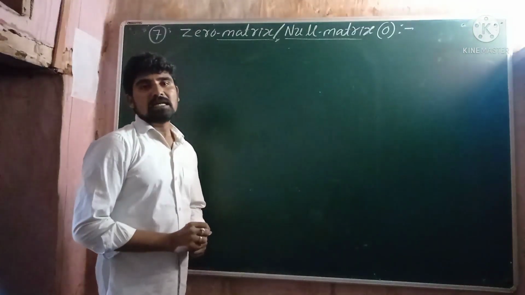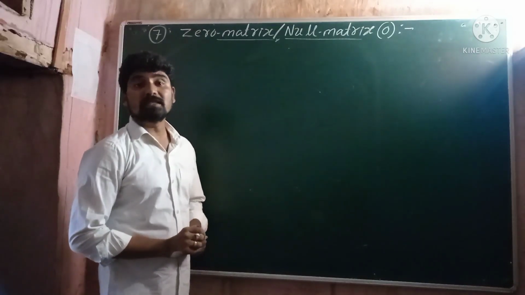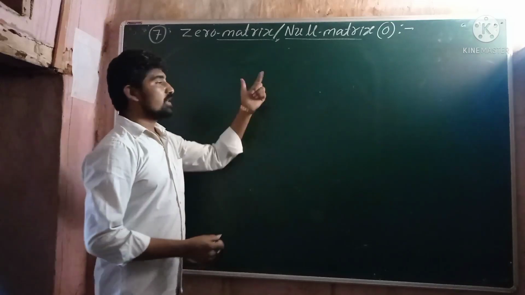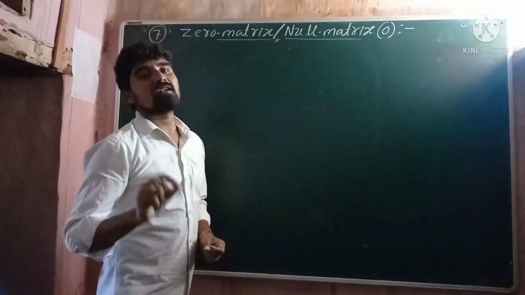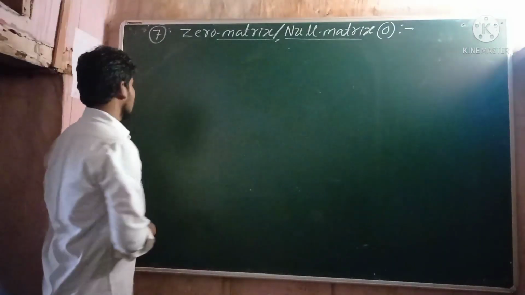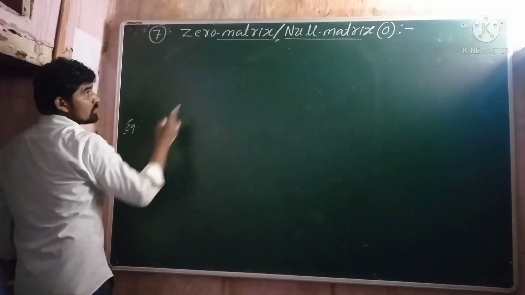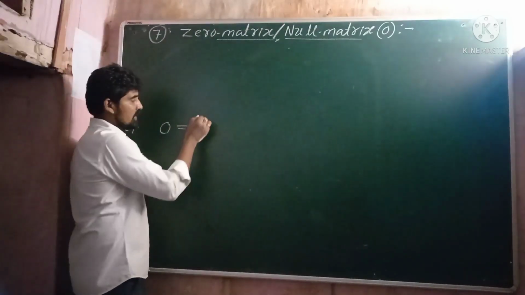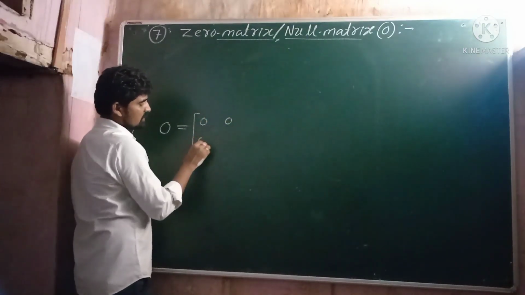A matrix in which all the elements are zero is called a zero matrix. For example, the zero matrix is denoted by O, and O is one of the zero matrices. Hence, all the elements of the matrix O are zero.